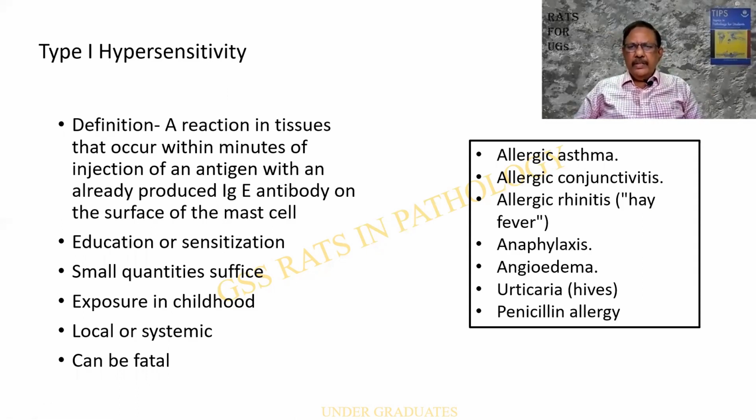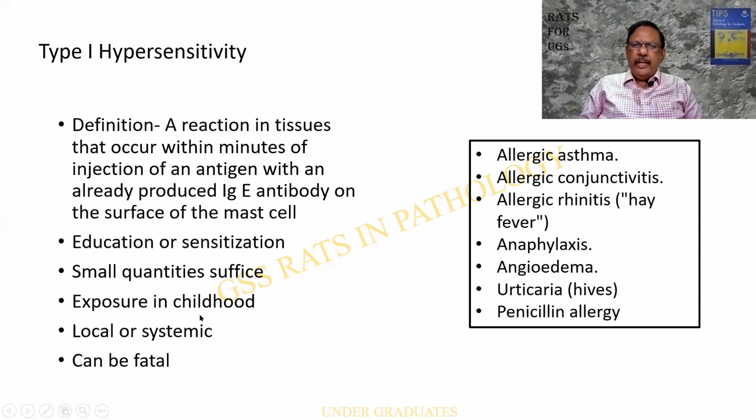Previously, the patient is already exposed to it. That means the cells are educated. They are sensitized. Small quantities of them will suffice later. Later on, you need not have a large volume of the drug or pollen. A very small quantity is sufficient to trigger the reaction.